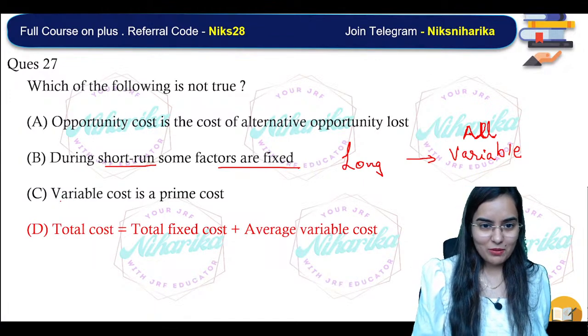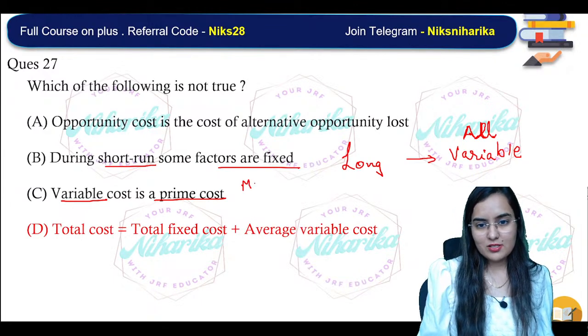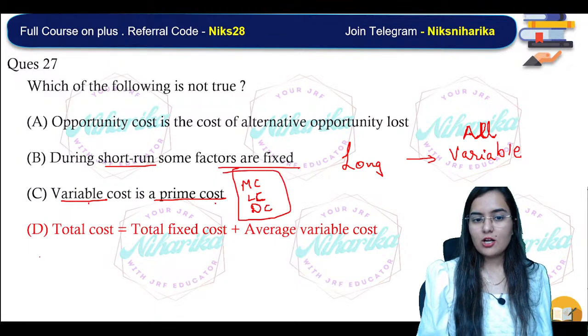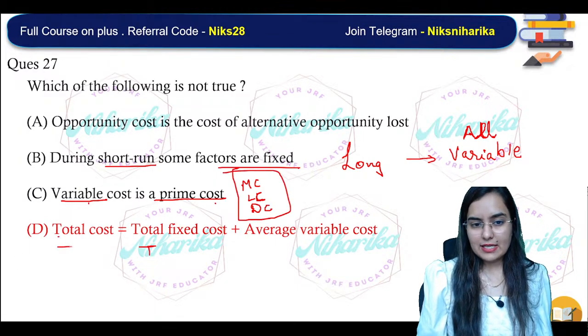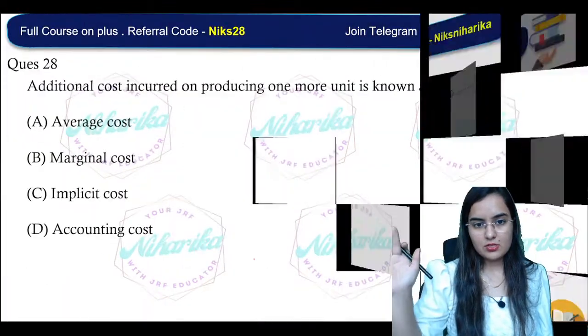All variable. Variable cost is a prime cost, of course. Material cost, labor cost, okay, direct cost. These are variable costs and they form part of the prime cost. Total cost is equal to TC is equal to TFC plus TVC, not AVC. That's why this is wrong.